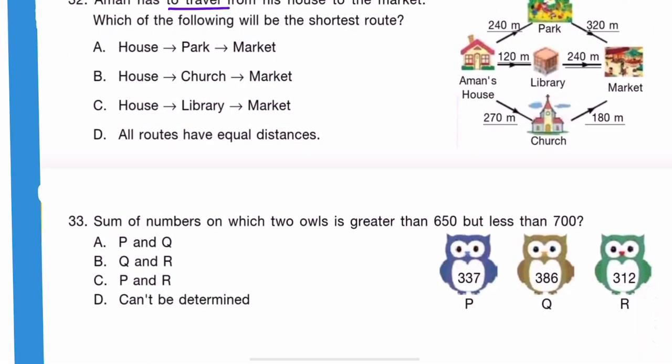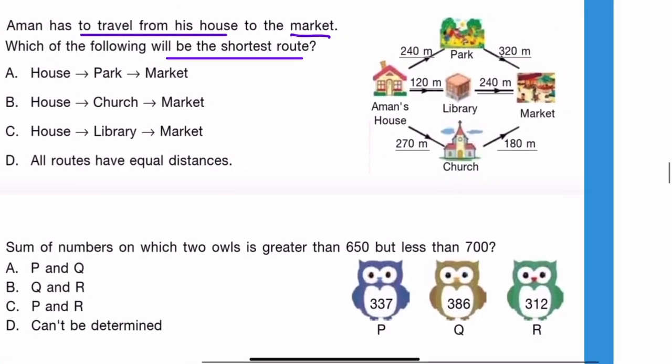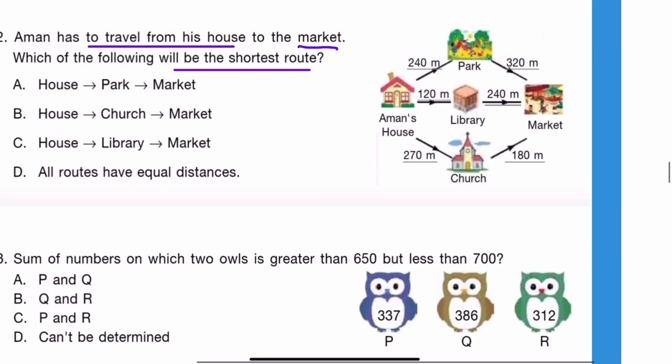Next, we have question 32. Aman has to travel from his house to the market. Which of the following will be the shortest route? Okay, so there are three routes. Route 1, house, park, and market. Okay, then route 2, house, church, and market. And route 3 is house, library, and market. So we have to tell the shortest. So just add these values, okay, to find out the shortest distance.